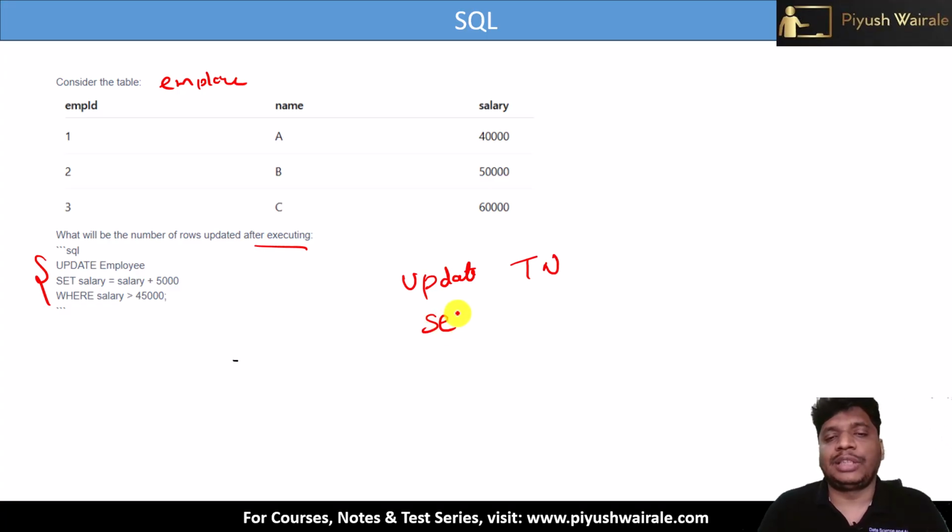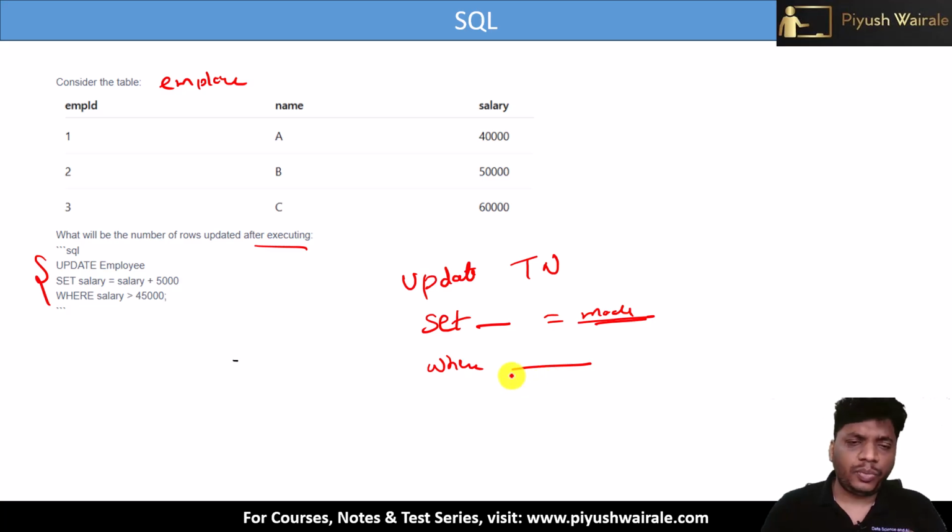For that purpose, we use SET here, set the attribute name and whatever modification we want, we specify like this. But for which row? Then we have to specify the WHERE condition here like that. So if you observe, UPDATE, SET, WHERE, this is the syntax for the update command here.